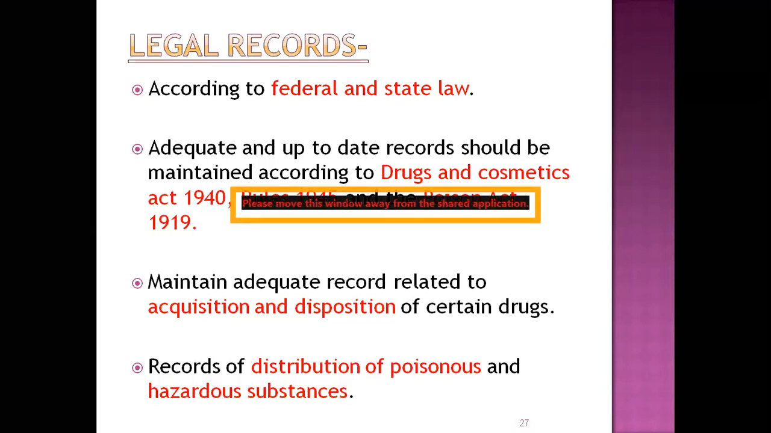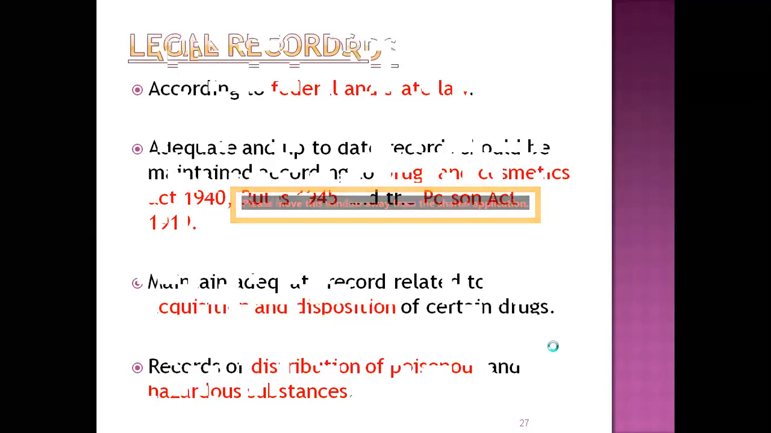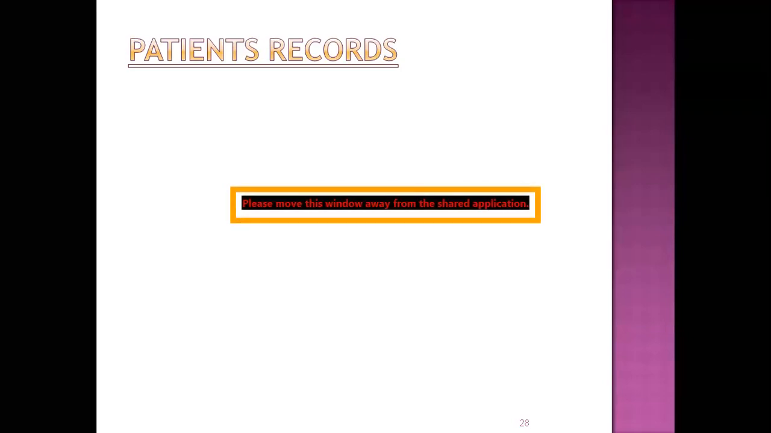They do not check your financial records or patient records. They check the distribution of poisonous and hazardous chemicals. Specifically, they check the antibiotic utilization. Those drugs should be sold only on a prescription basis. That is, Schedule H and H1 drugs should be checked by the drug inspector whenever they visit the community pharmacy.